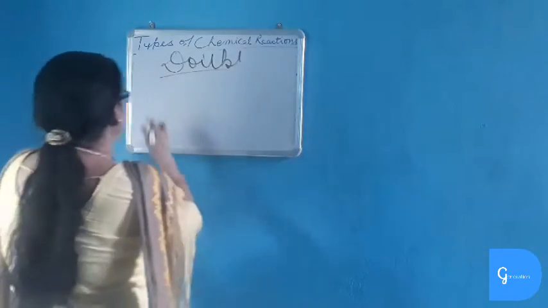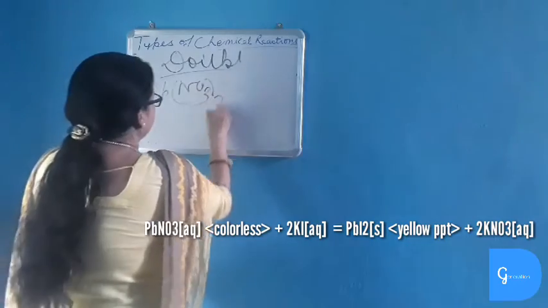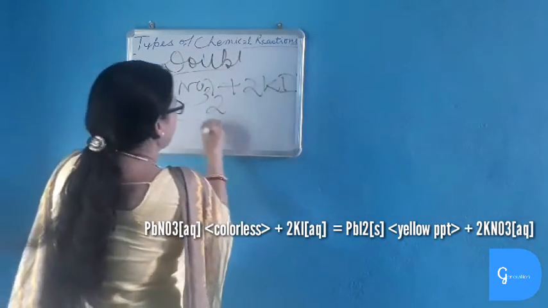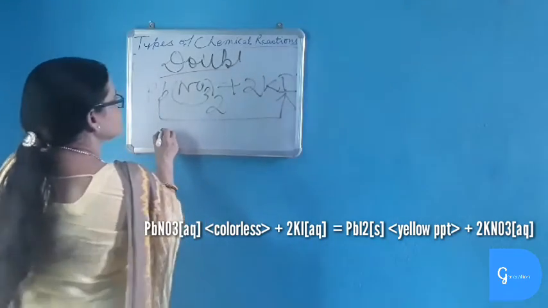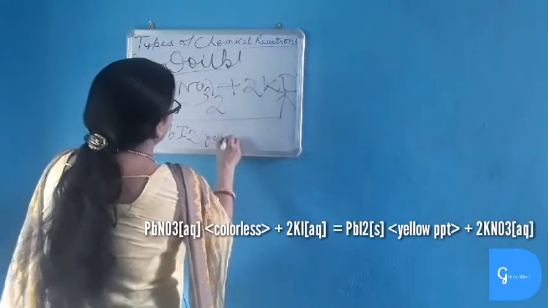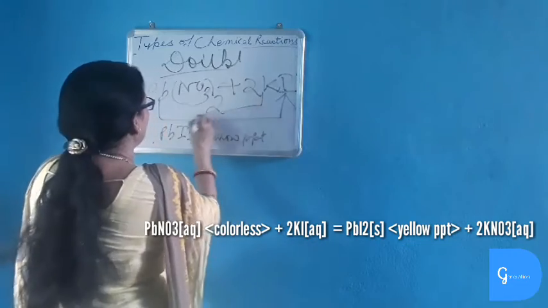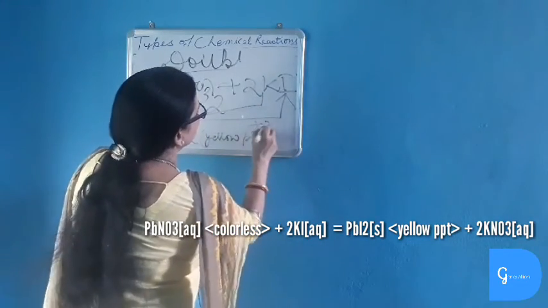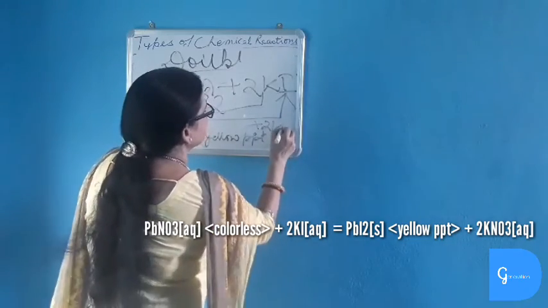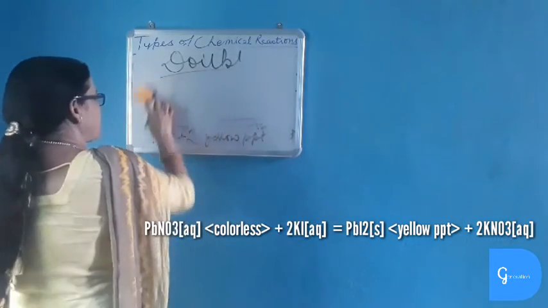Another example is when lead nitrate reacts with potassium iodide. Now what happens? Lead reacts with iodine and forms PbI2, lead iodide, which is a yellow color precipitate. And the second one, 2NO3, will give plus 2KNO3, potassium nitrate. So all these reactions are taking place as a precipitate is being formed.